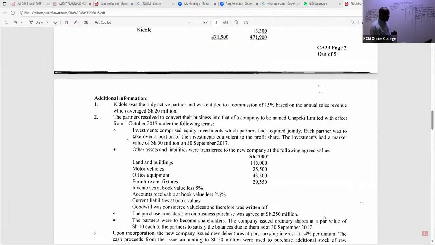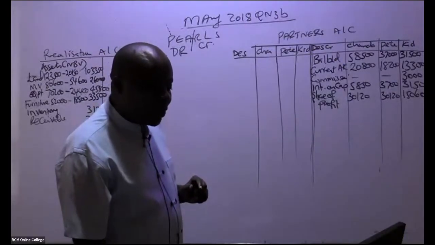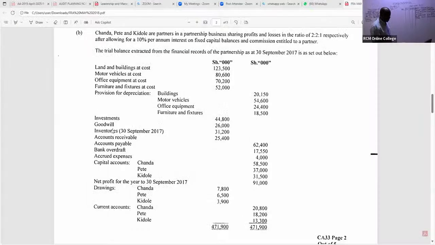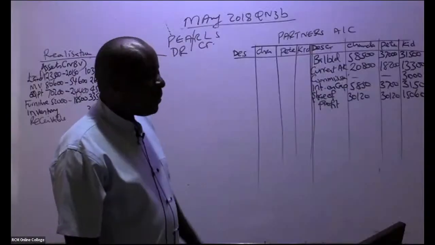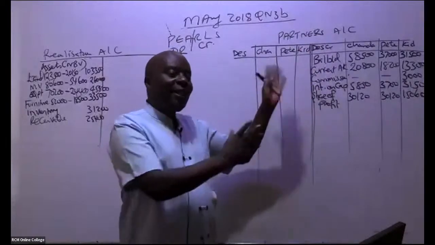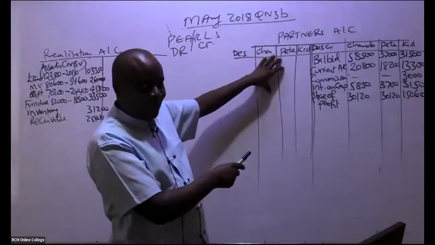So it means that these investments you are seeing here were not taken over by the new company. These investments were taken over by these 3 ninjas. So assets taken over by the 3 ninjas, we shall give them their assets. We shall debit here when we reach that point.